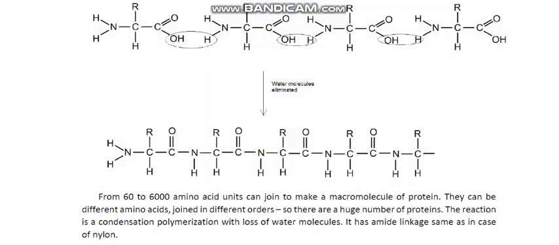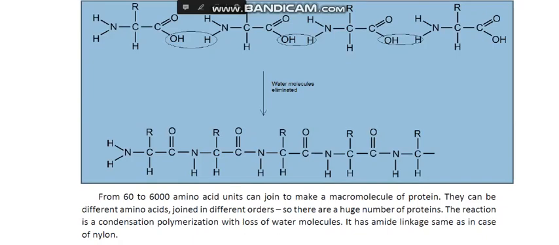Look at this equation. Here 4 different types of amino acids join to get a macromolecule of protein. The OH group of the first amino acid reacts with H of the second amino acid to eliminate water. Similarly, OH of the second amino acid reacts with H of the third amino acid to eliminate a water molecule, and so on. This is a condensation polymerization reaction with the loss of water molecules. It has an amide linkage, same as in the case of nylon.